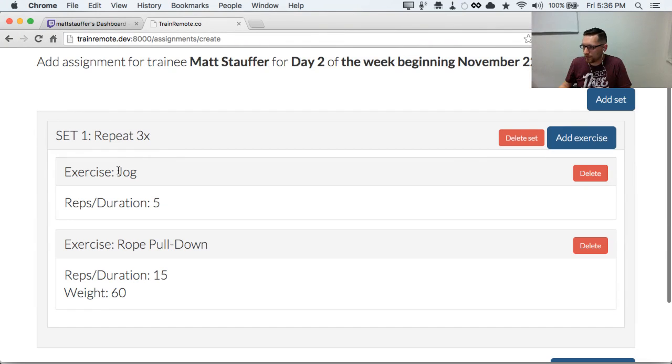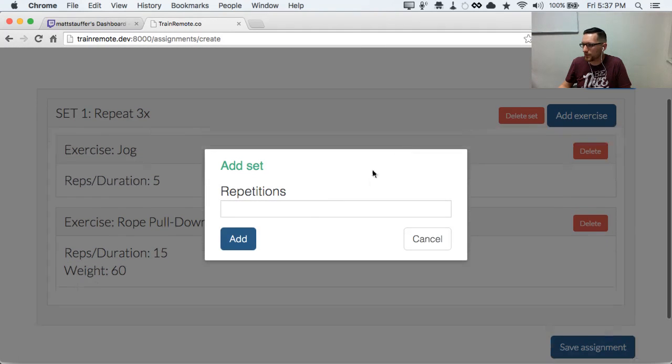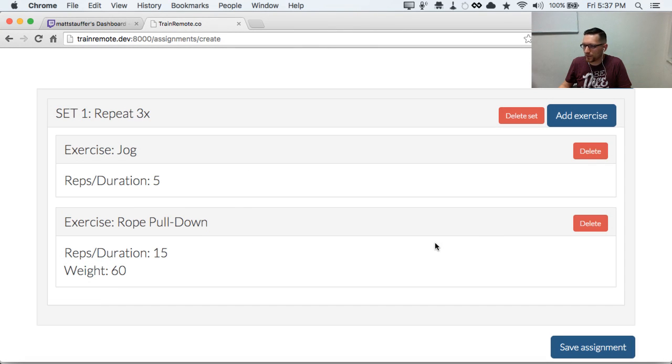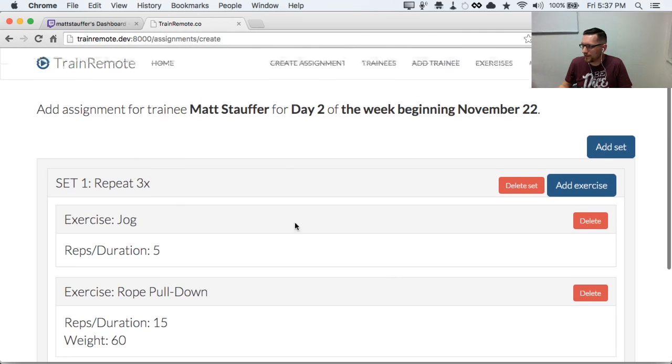You do that. So doing this 3 times means jog, rope pull down, jog, rope pull down, jog, rope pull down, and then you add the next set. What are you going to do after that? And not every personal trainer works this way, but mine does. So I figured I'd make something that fits him. And at the end, you save the assignment. And none of this is hooked into real data.